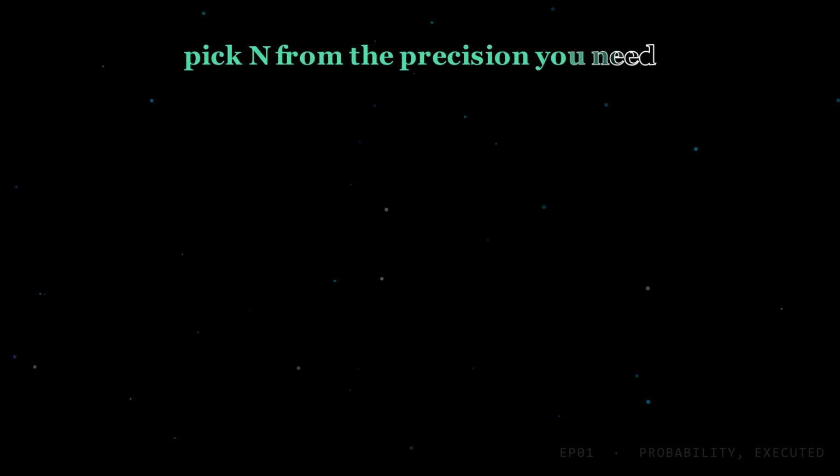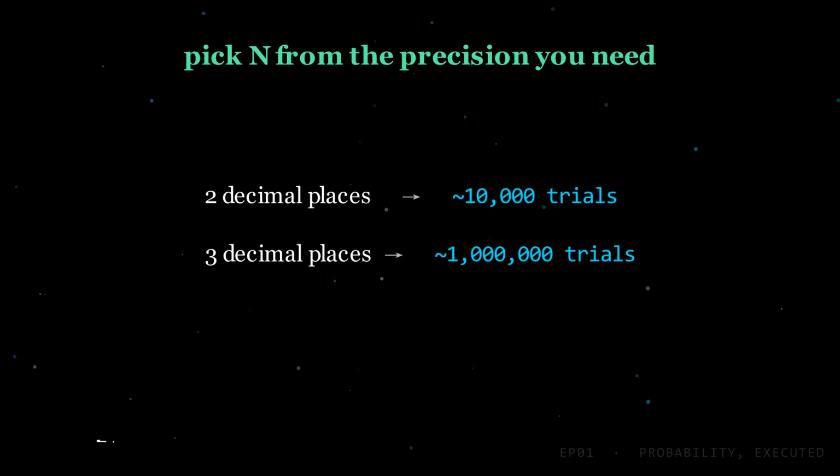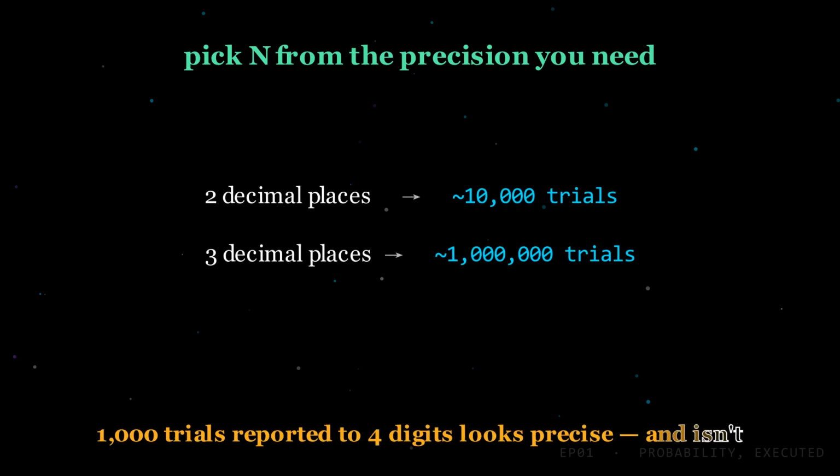Which gives you a genuinely practical rule. Before you run a simulation, decide what precision you need, then work out n from it. If you need 2 decimal places, you need on the order of 10,000 trials. 3 decimals, a million. Running 10 million trials to report a number you'll round to 2 digits is pure waste, and running 1,000 to report 4 digits is worse, because it looks precise and isn't.